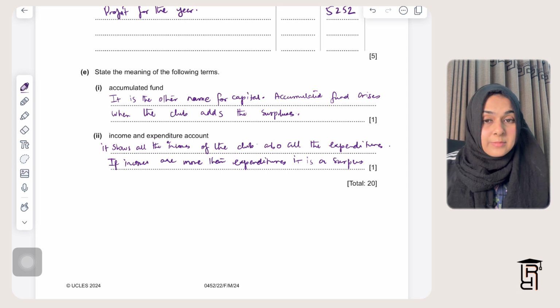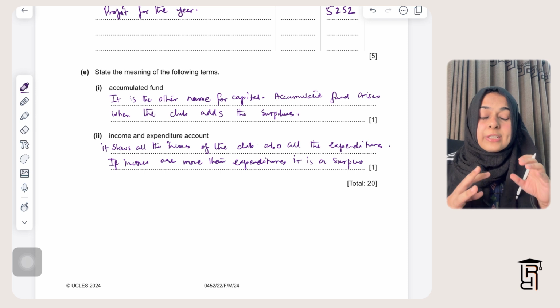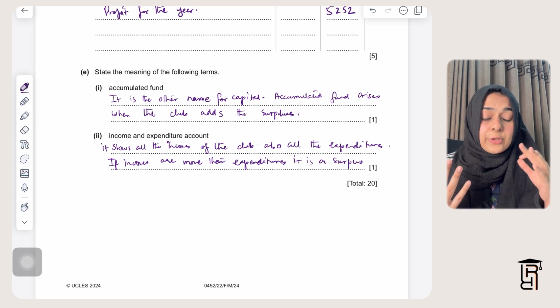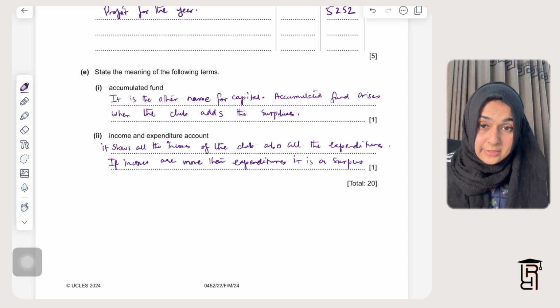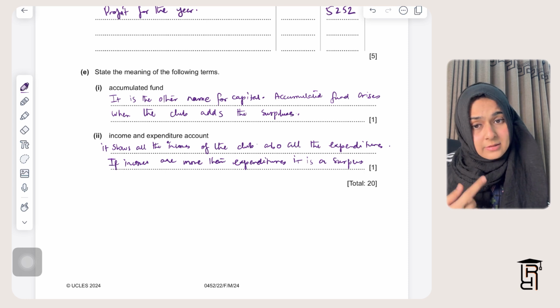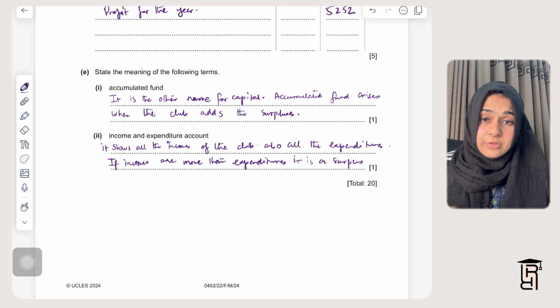Also, just like the income statement, income and expenditure account also follows the accruals principle of accounting. So whenever you need to adjust your expenses and incomes for prepaid and owing, you record that in the income and expenditure account. Also, you need to record the non-cash expenses such as depreciation in the expenditure section of the income and expenditure account.